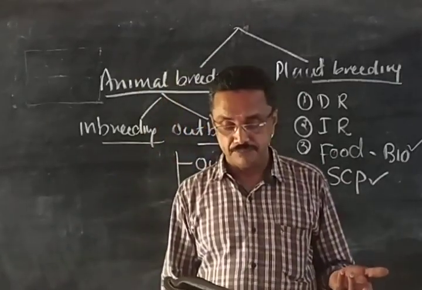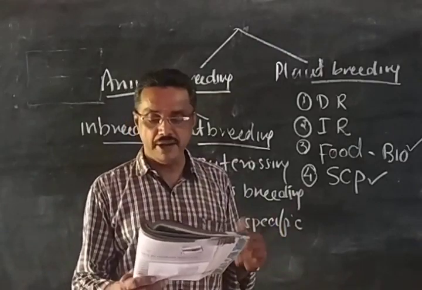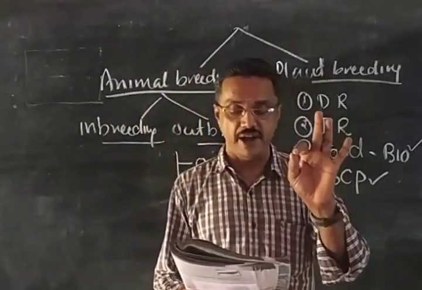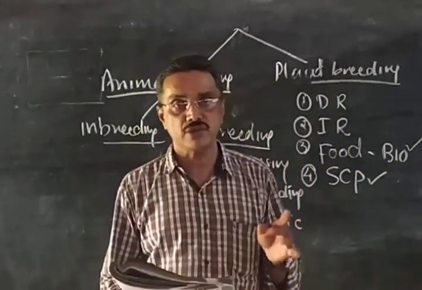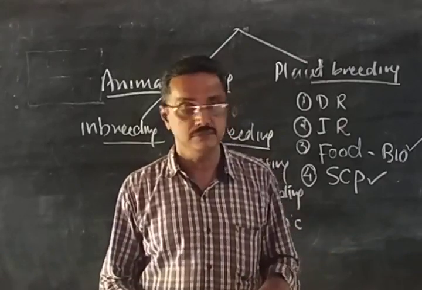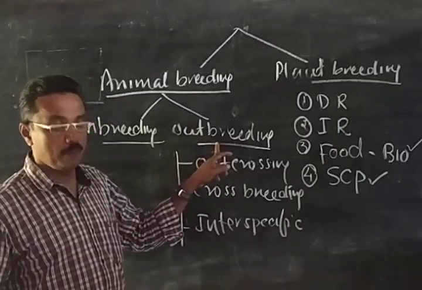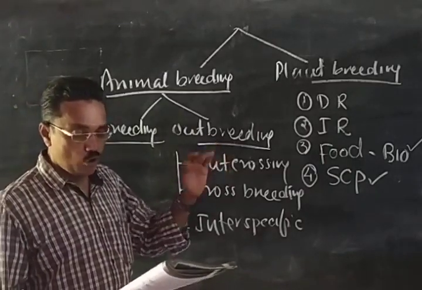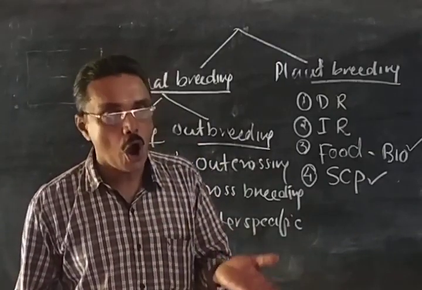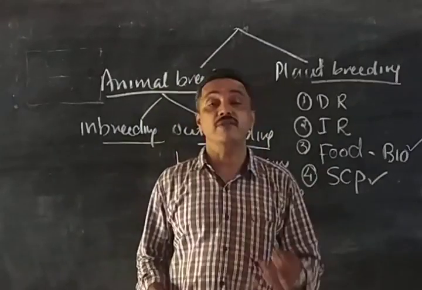Then the fourth one: name the methods employed in animal breeding. According to you, which of the methods is best and why? This is an important one; the question is repeatedly asked. Methods of animal breeding: inbreeding and outbreeding. According to you, which method is best? Is inbreeding the best, or outbreeding? Outbreeding is the best method.